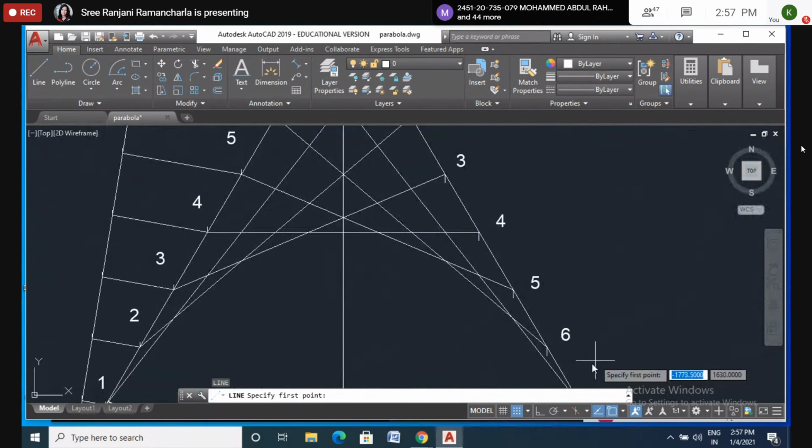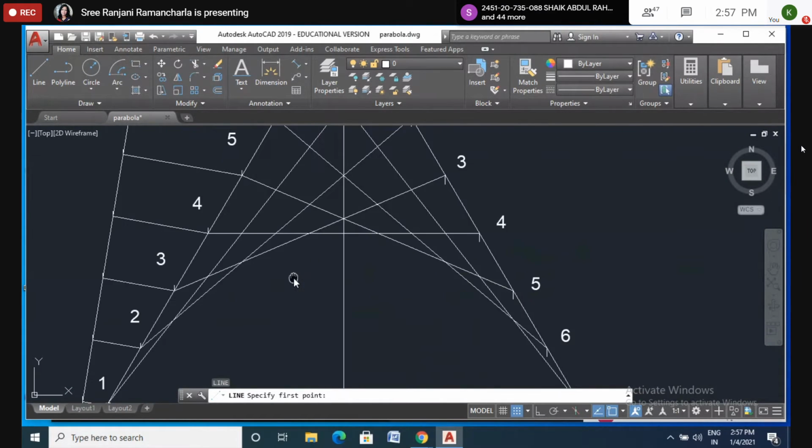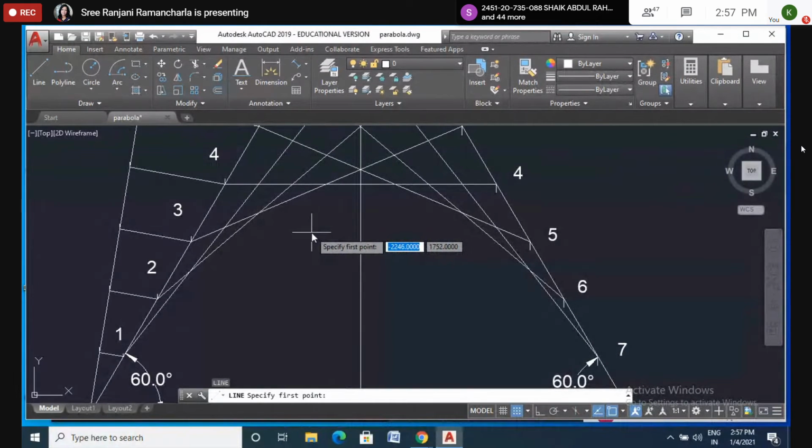I'll zoom it and show you. If you join this intersection, this intersection, this intersection, and this one, if you join all these points with your free hand, is it a curve? Is it a tangent method? If you join these intersection points here with a smooth curve here and here and here, of course, you will get the parabola, but is it a tangent method? What is the meaning? Yes or no? Is it a tangent method? Yes, ma'am. All are tangents.